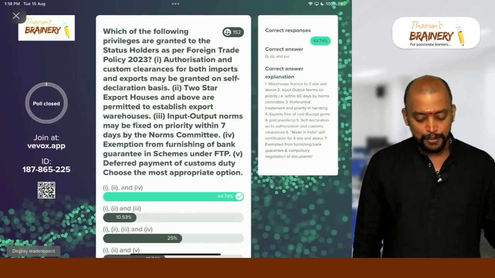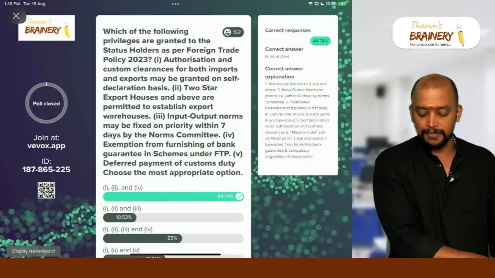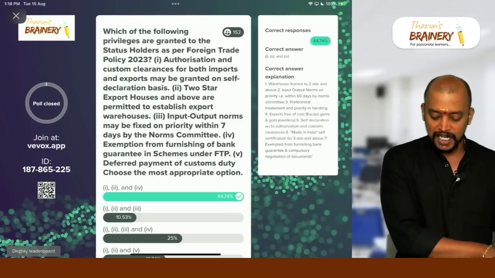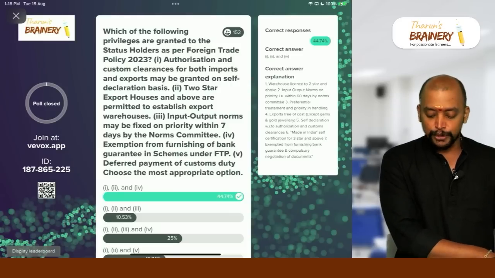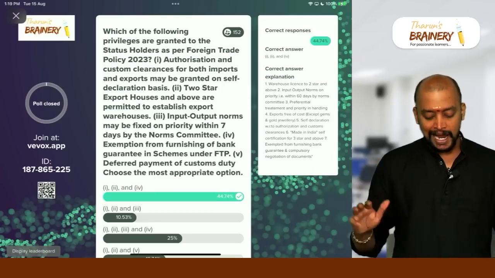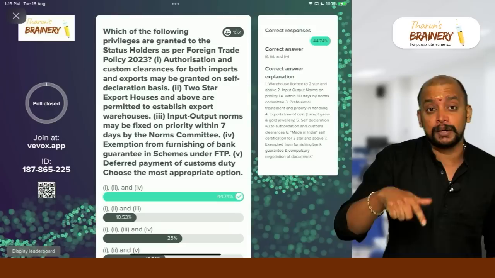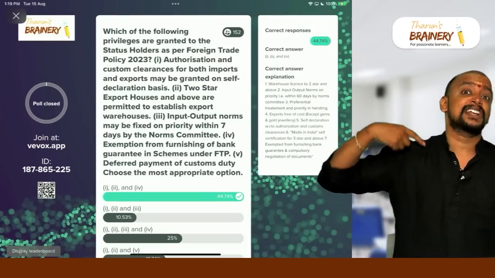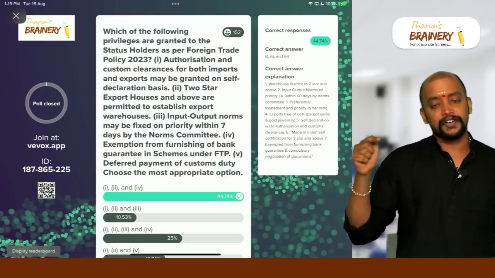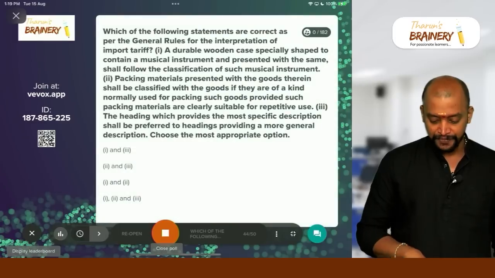Here if you see the first point, authorization and customs clearances on self-declaration basis, yes. Number 2, 2-star and above can permit export warehouses, yes. Input-output norms, no, not on priority 7 days. Exemption from bank guarantee, yes. But deferred payment of customs duty, not for them. Deferred payment of customs duty is for authorized economic operators, not for status holders. So option A is the correct answer.